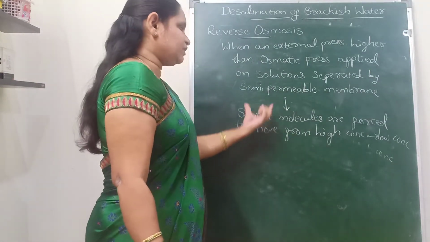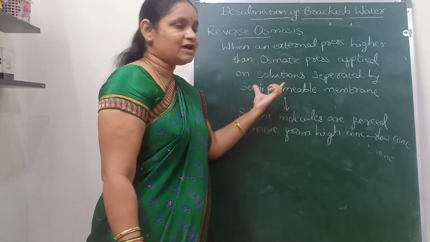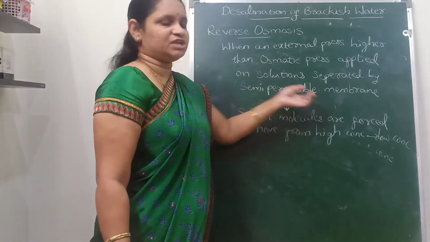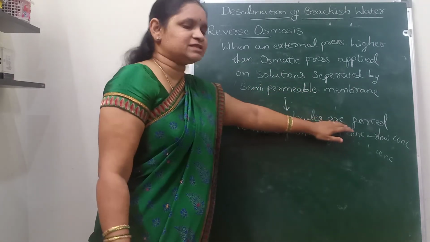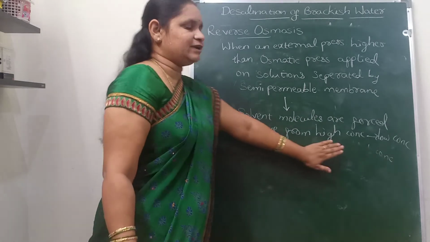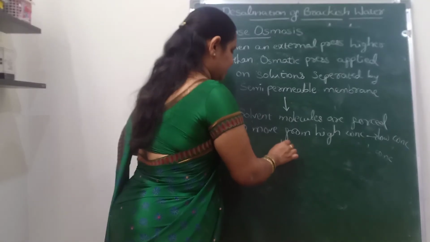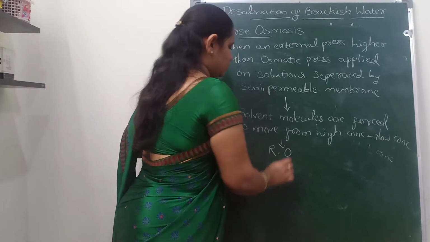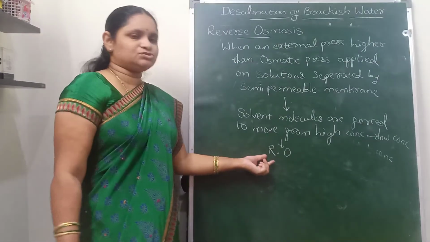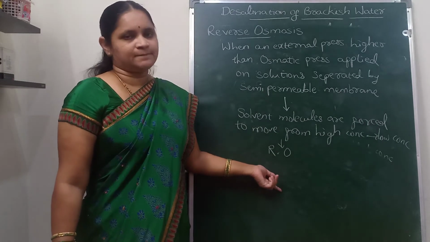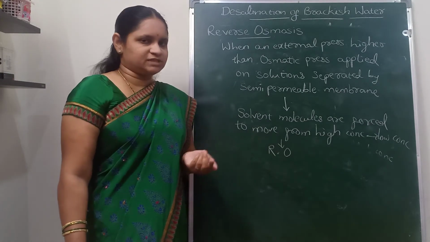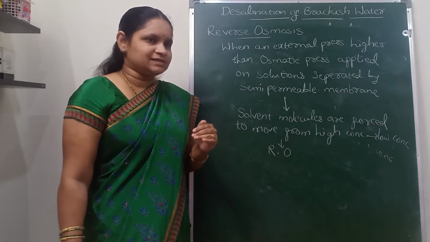So here, when we apply an external pressure a little higher than the osmotic pressure, the solvent molecules are forced to move from high concentration to low concentration, and this technique is known as RO. It is reverse osmosis, reverse to that of the osmosis process. How the process occurs, we will discuss in the method.